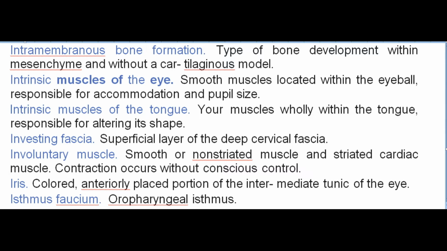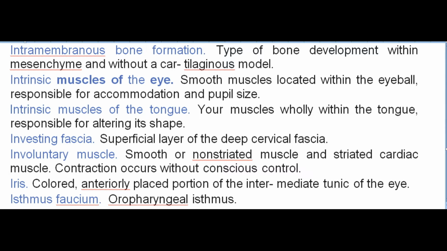Intrinsic muscles of the eye. Smooth muscles located within the eyeball, responsible for accommodation and pupil size. Intrinsic muscles of the tongue. Muscles wholly within the tongue, responsible for altering its shape. Investing fascia. Superficial layer of the deep cervical fascia. Involuntary muscle. Smooth or non-striated muscle and striated cardiac muscle. Contraction occurs without conscious control.